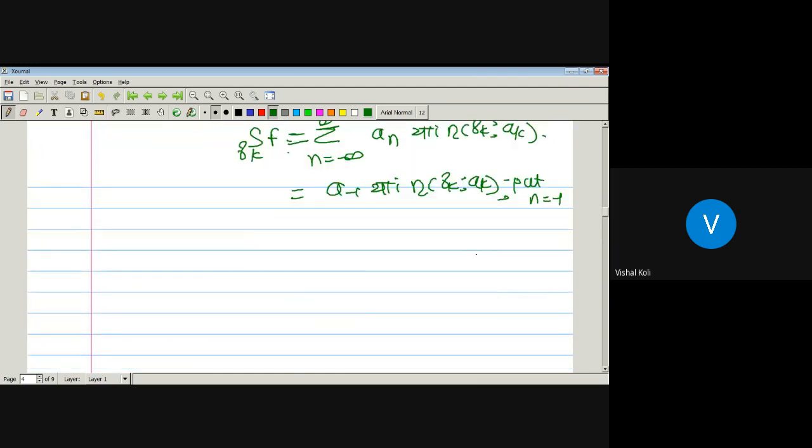Now take this equation as number 7, and it is nothing but the integral over the curve gamma_k of the function f. Now put this equation number 7 in 5.